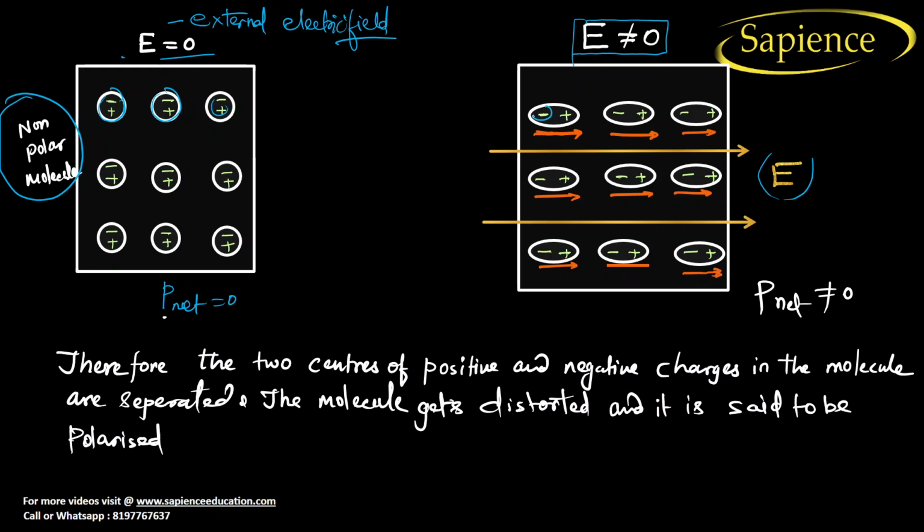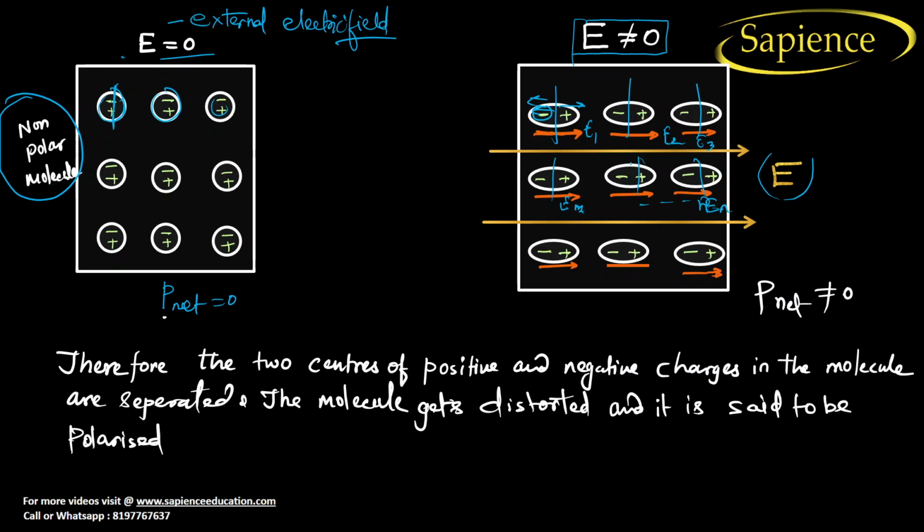See here, negative charge is going toward this. Earlier, both were at the same place. But after this, negative charge goes like this, positive charge goes like this. The same thing happens with each and every molecule. So when this happens, it means that a small E1 is created, E2 is created, E3 is created, right? And each small electric field, En, is being created.